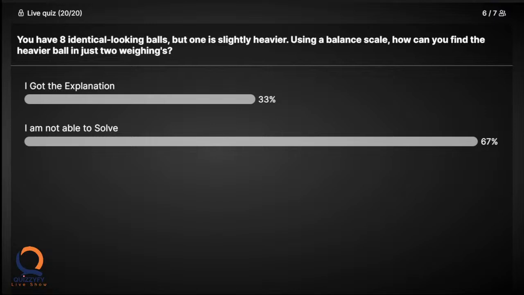Yes, uncle. Okay, let me post this puzzle's solution in the WhatsApp group. Okay.